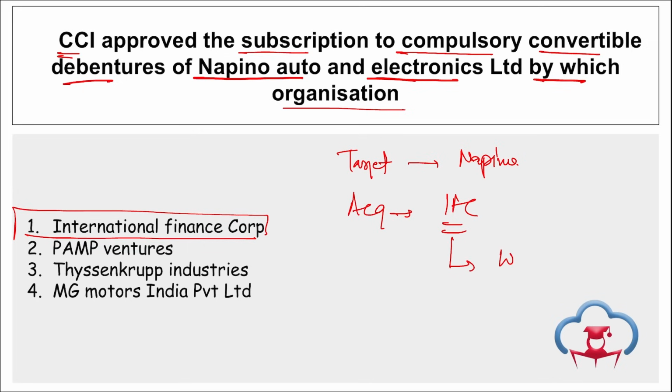IFC is a member of the World Bank Group that was established in 1956, and it helps developing countries achieve sustainable growth by promoting private sector development. And Nepino, the target that will be acquired, manufactures electrical and electronic products primarily for 2-wheelers, 3-wheelers and 4-wheeler vehicles, right?